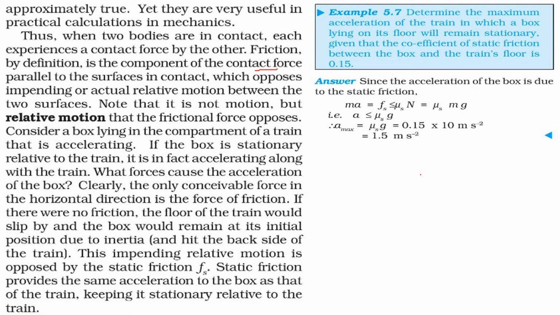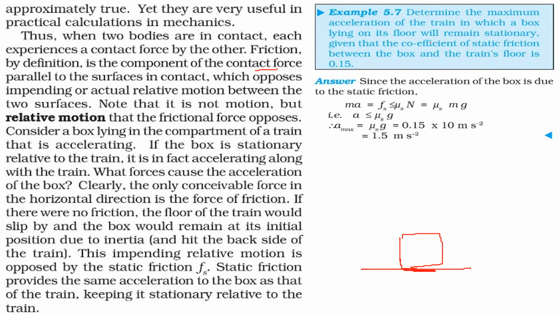If a body is kept, or some car is moving, this is the friction acting on it. This is a relative motion basically, because the frictional force is opposing. If a box is lying in the compartment of a train which is accelerating, we have friction. All these are examples of Fs and Fk.